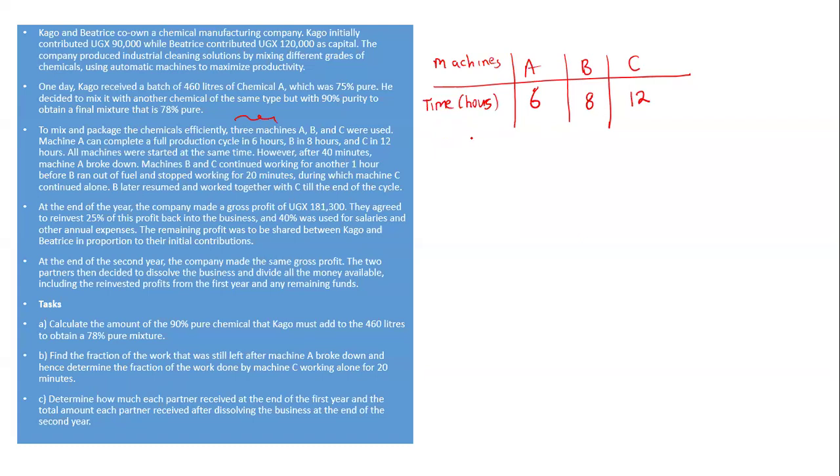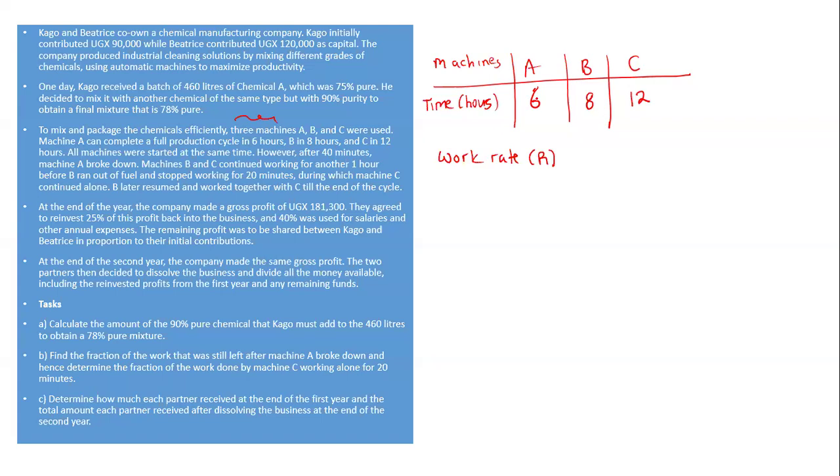Now, we are going to find out that work rate. I repeat, work rate means the job that can be completed by the machine per hour or per unit time. So I can say let the work rate be represented by R. When it comes to A, it takes 6 hours to complete. So per hour, how much work can it do?